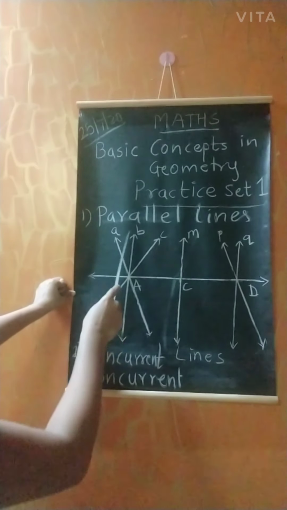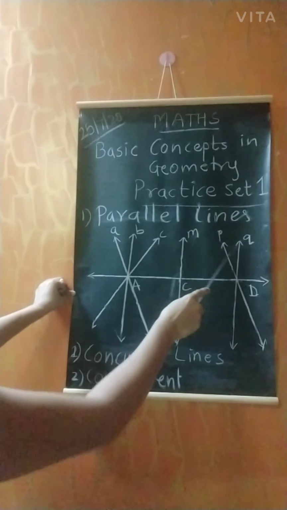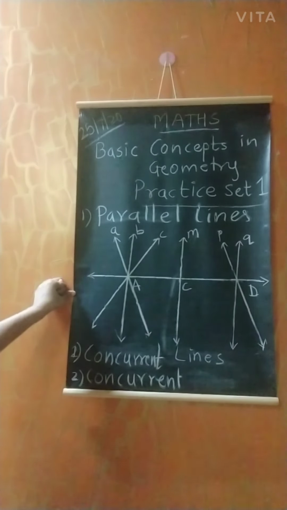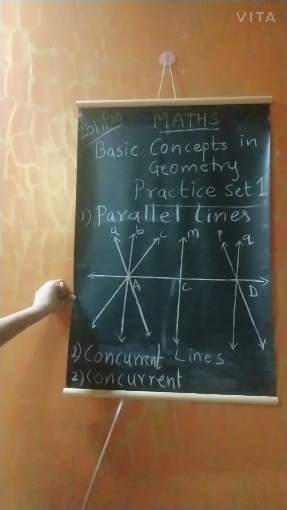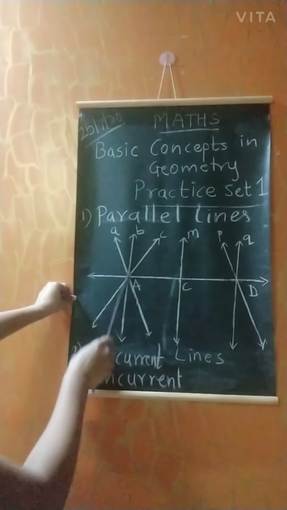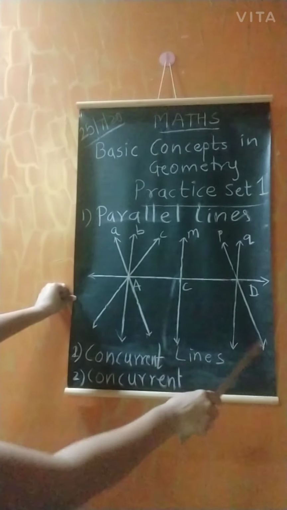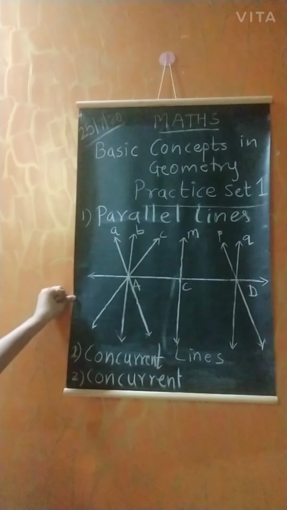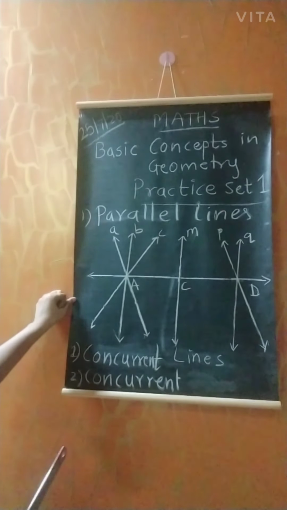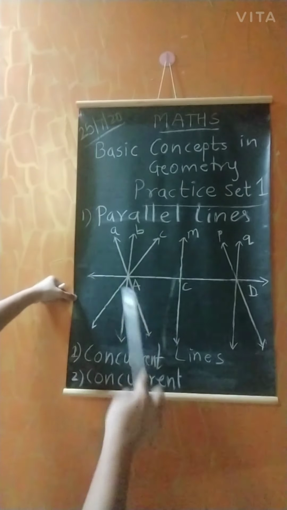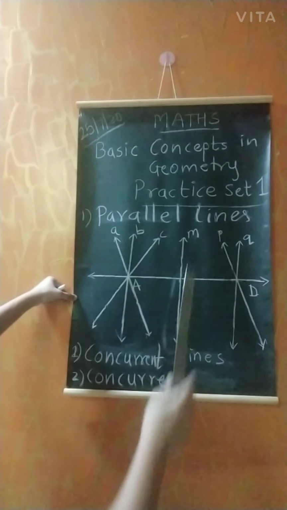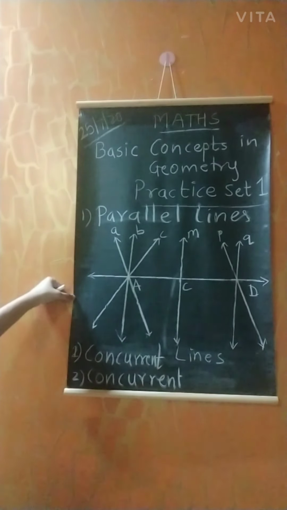So lines B, M, Q is one set, and the second is line A and line P. On extension, they also do not intersect each other. That's why line A and line P are also parallel to each other.